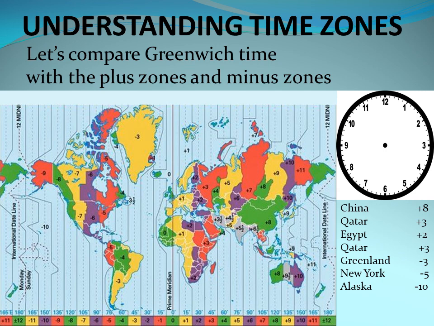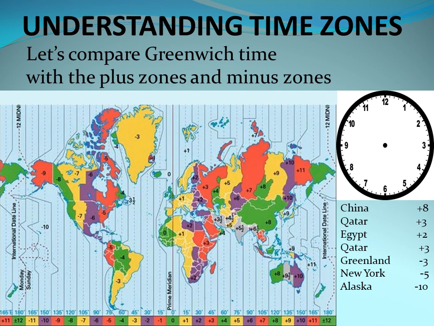Greenland is a -3 country. That means their time is not even up to Greenwich. They are behind Greenwich. So we'll count backwards again by 3 hours, -3 hours from 4:52. So 1, 2, 3, that falls on 1. I'm using my clock to count the hours.